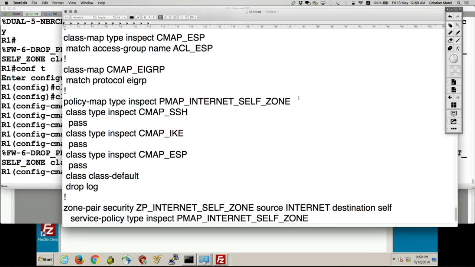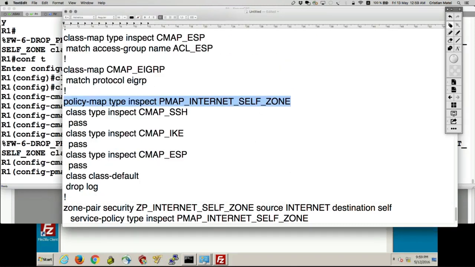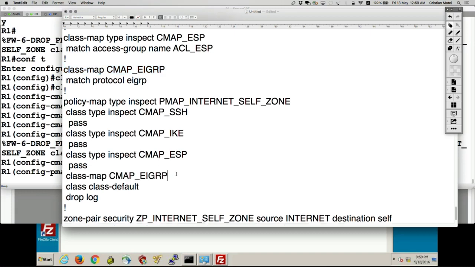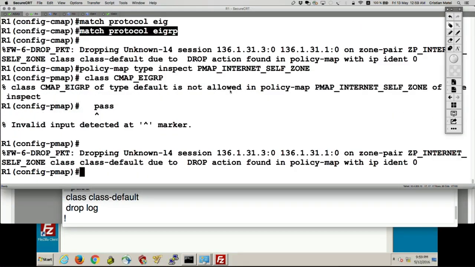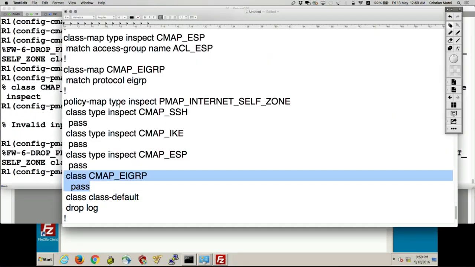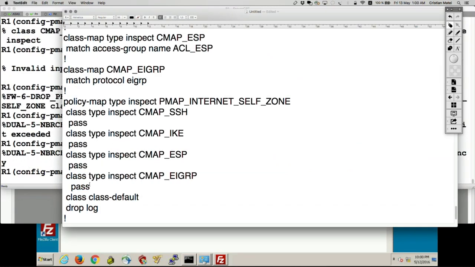And let's go under my policy map of internet to self. Let's attach that class map of EIGRP and say pass. Class map, of course, type inspect, and say pass.